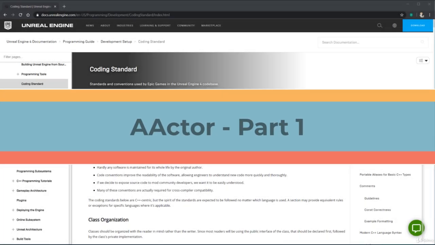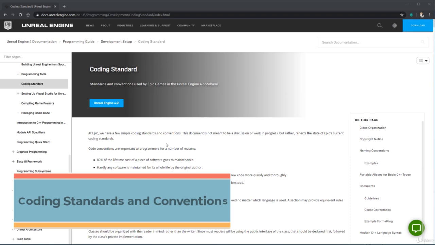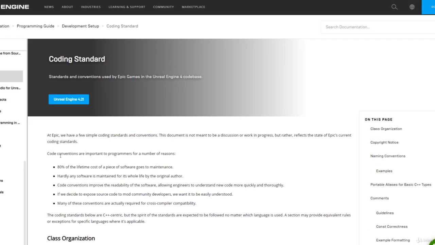The next couple of lessons will focus on actors. So I want to begin this lesson by talking about the coding standards, and again I'm in the Unreal Engine documentation. This is very useful, you can give this a read. It talks about why code conventions are important, such as the fact that 80% of lifetime cost of a piece of software goes to maintenance.